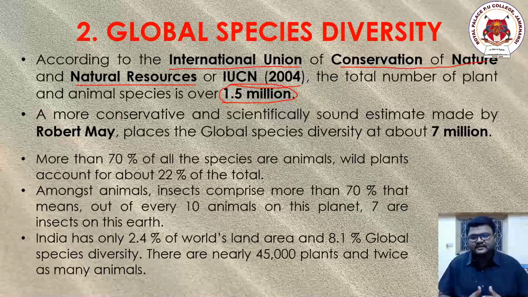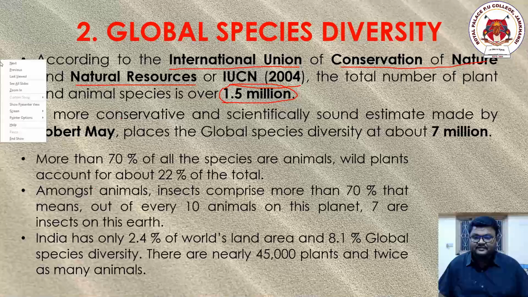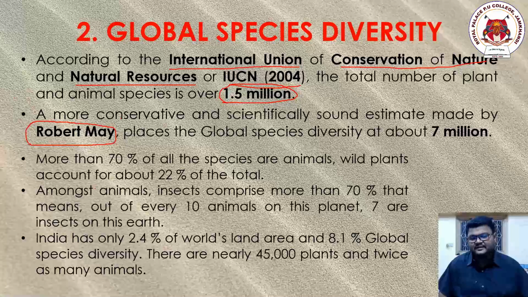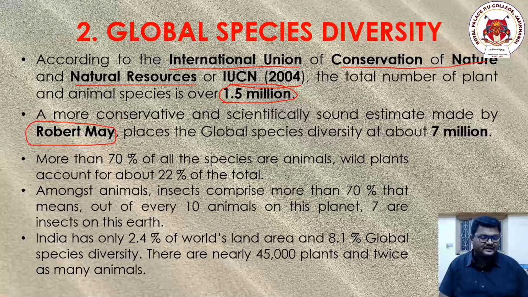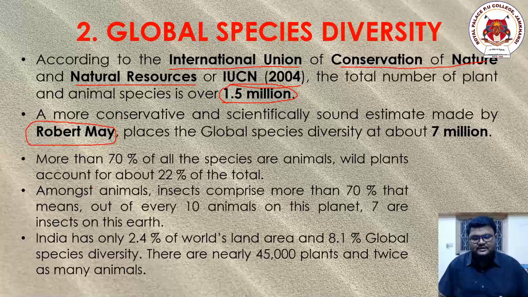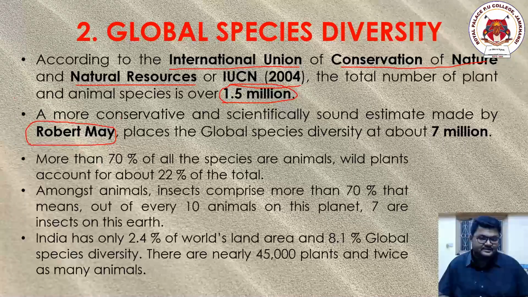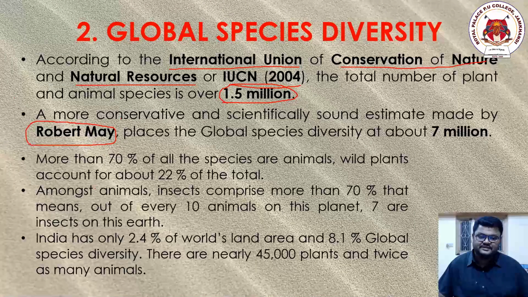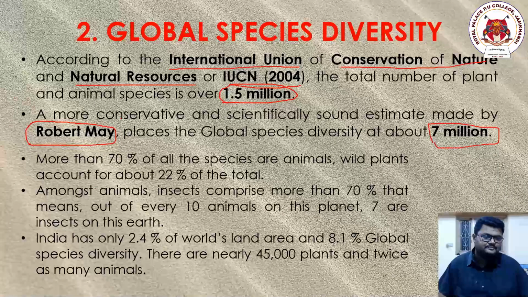Now, along with this, there is another scientist called Robert May. The scientist's name is Robert May. This scientist also studied the distribution of different varieties of species divided into the plant kingdom. According to his scientific calculation, his more methodological and more accepted calculation, the total global species diversity is around 7 million.